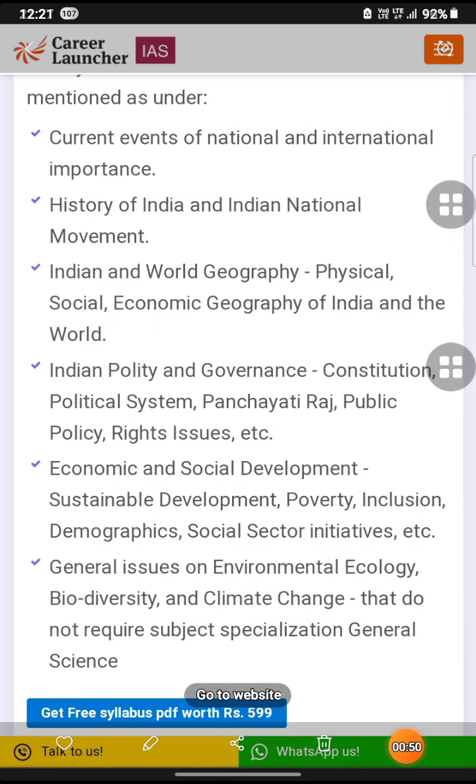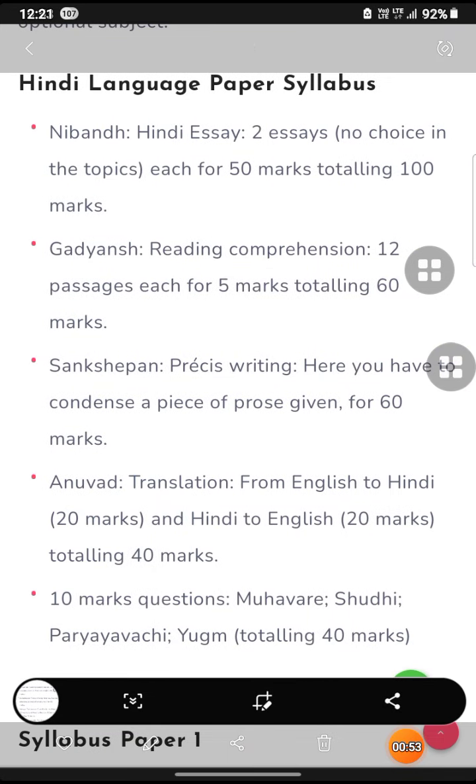Now the Hindi compulsory paper: there will be two nibandh in Hindi, then gadyansh will be there, reading comprehension will be there. Okay, the nibandh will be for 100 marks. There will be two. Gadyansh will be 60 marks, and some precis writing will be there. That will be 60 marks.